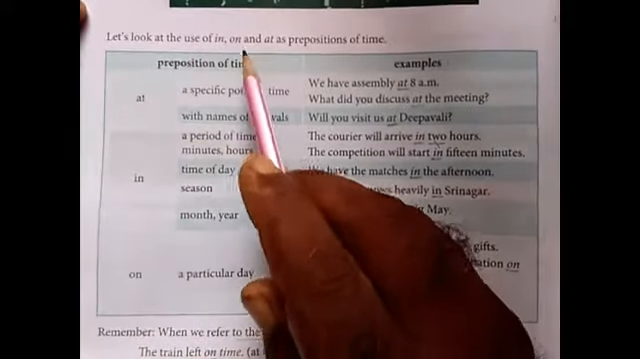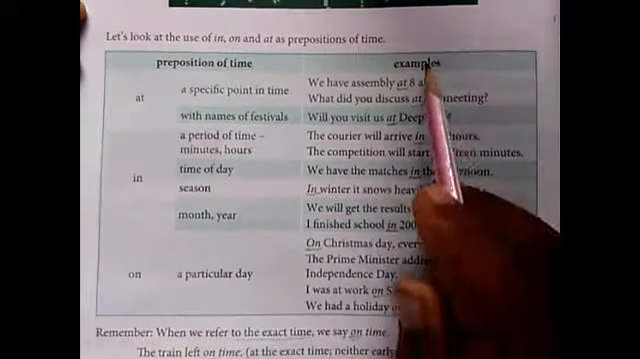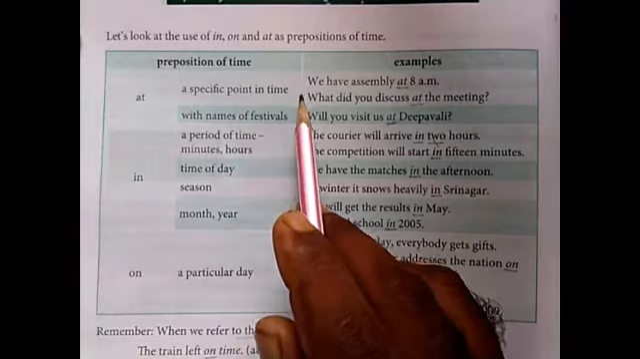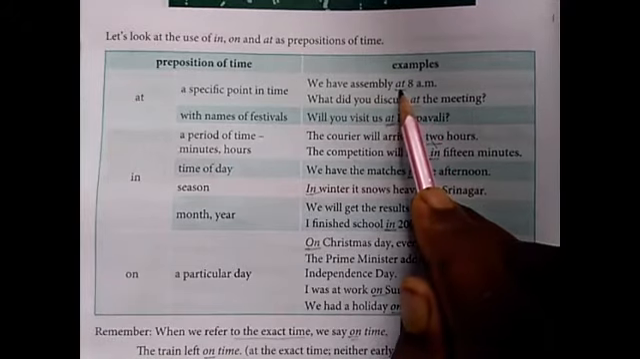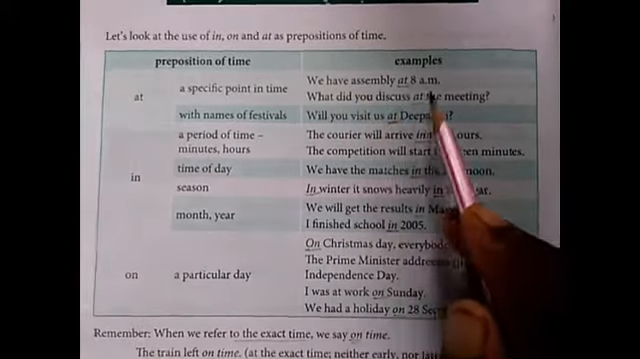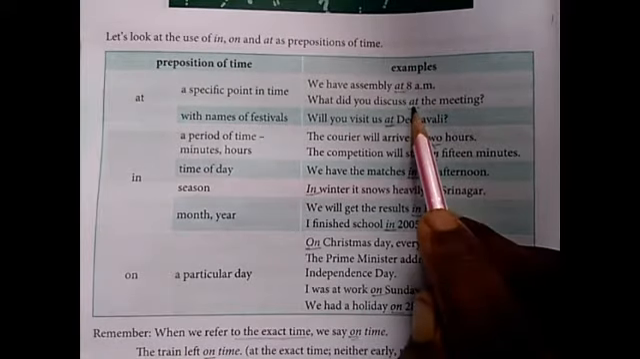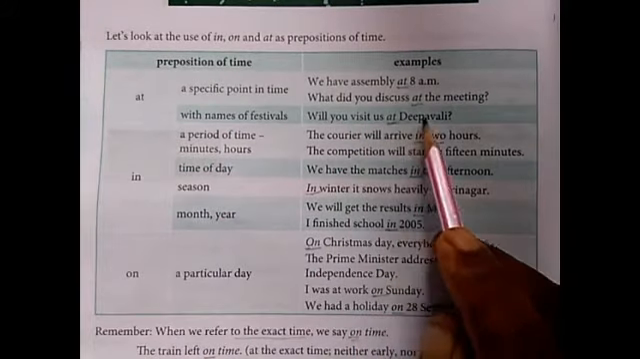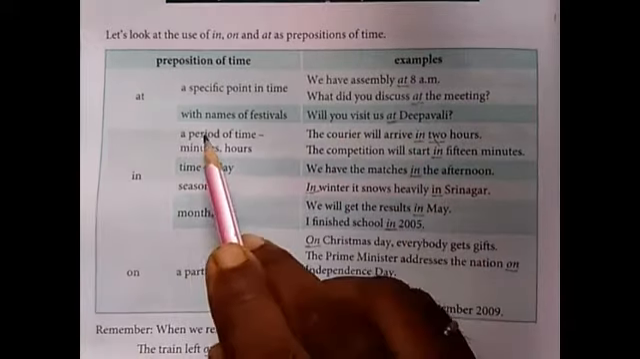Let's look at the use of in, on and at as prepositions of time. Preposition of time examples. Let us see first at. A specific point of time. Example, we have assembly at 8 a.m. So exact time, specific time, at. What did you discuss at the meeting? So you are using specific time, that is during the meeting. So preposition at is used. With the names of festivals. Will you visit us at Diwali? Before the names of festivals, preposition at is used.